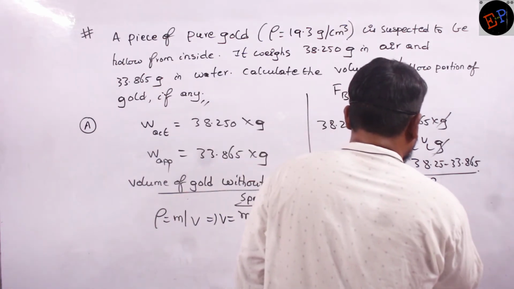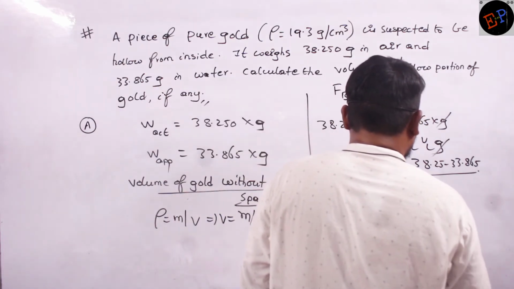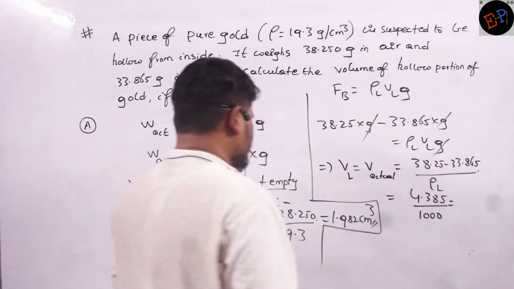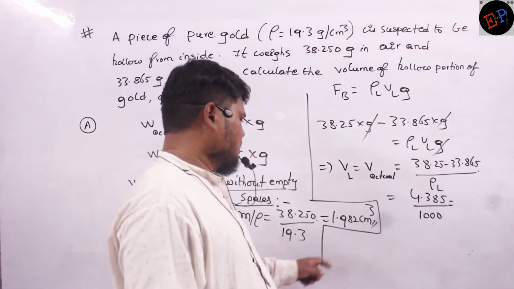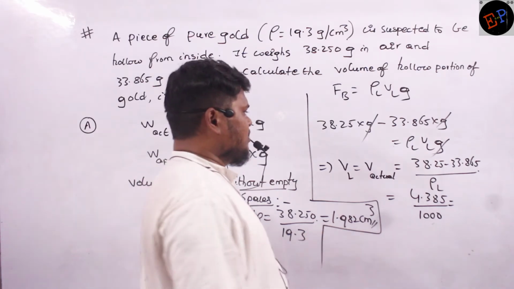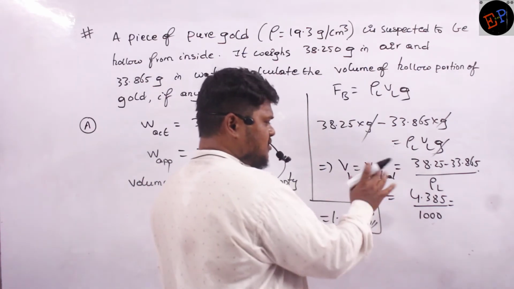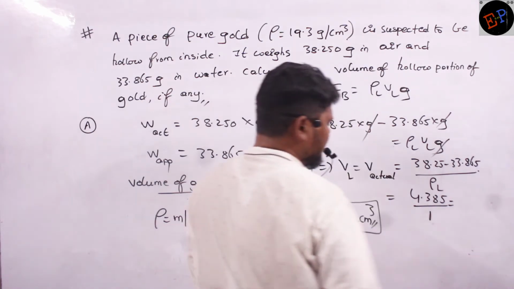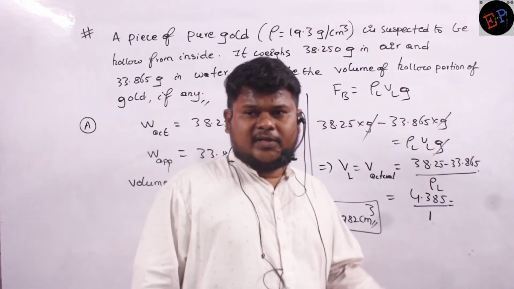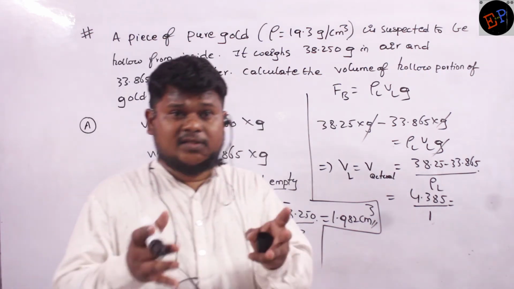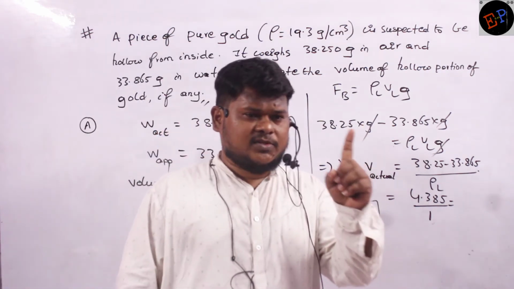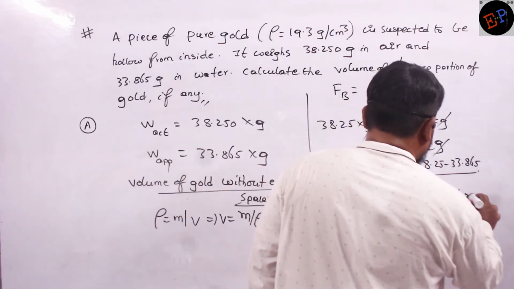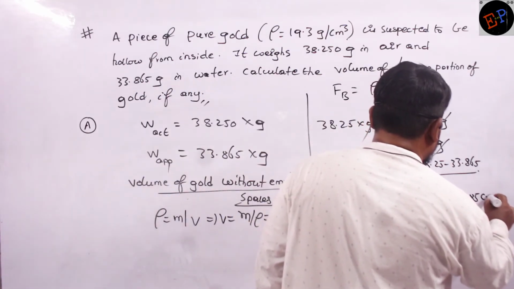So 4.385 divided by density of liquid. Everything we are taking in CGS system, so density of water in CGS system is only 1. In SI system it is 1000, but in CGS system density of water is 1 gram per centimeter cube. So therefore 4.385 centimeter cube.